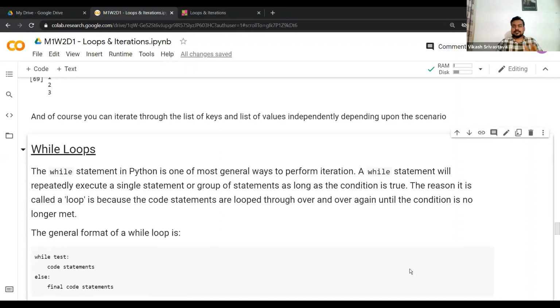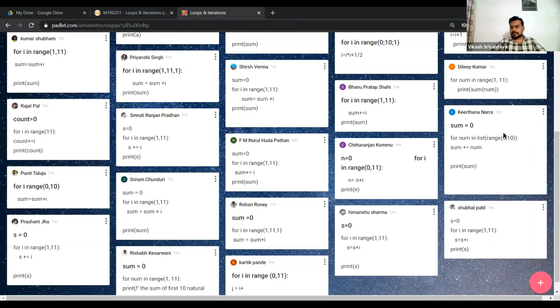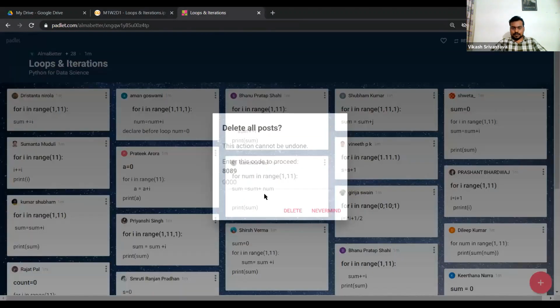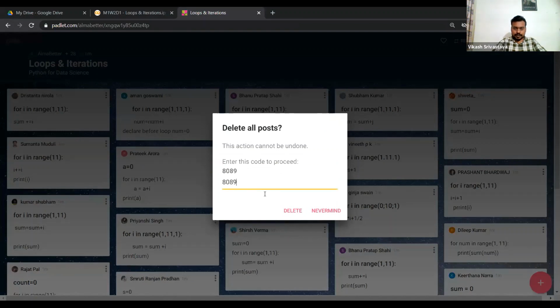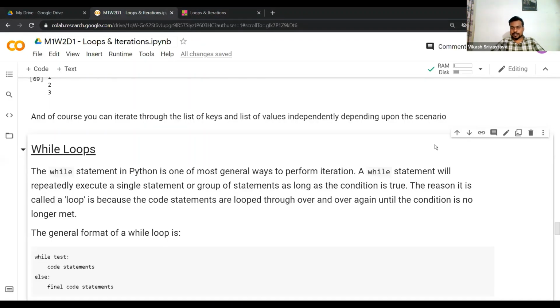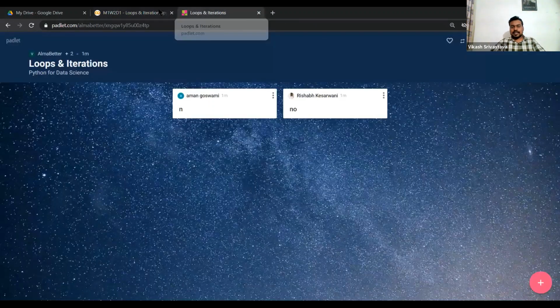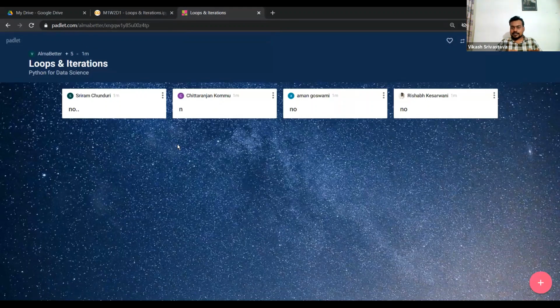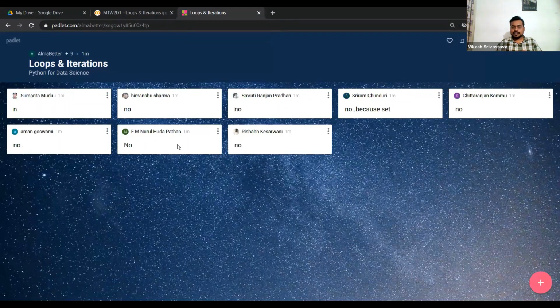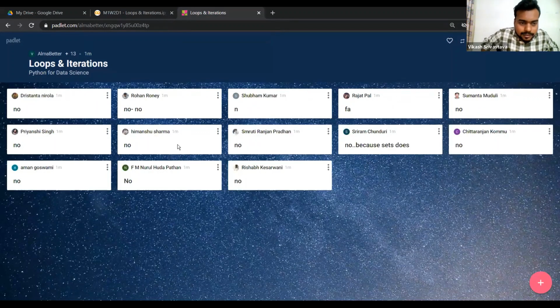So a very simple question. I'll just try to ask you guys in here. So 8089. Okay, so can you guys tell me this particular question which is being asked by Smruti? So will enumerate work in sets? Do you think enumerate will work in sets? And so can you write the answer, that is of course boolean, that is yes or no, and then can you write a small reason? So just add because, and yeah.